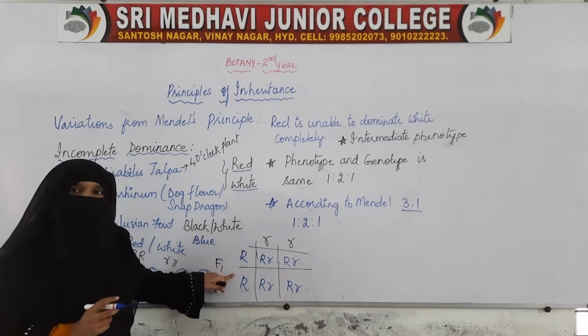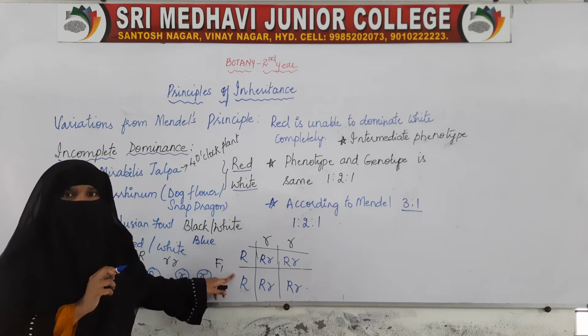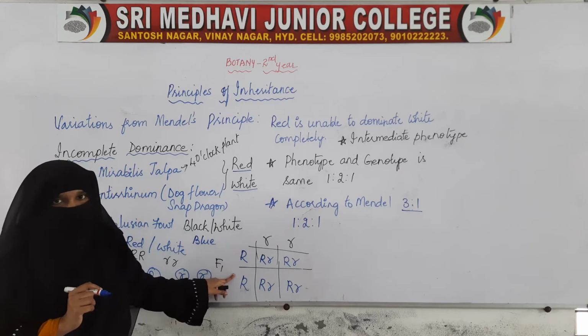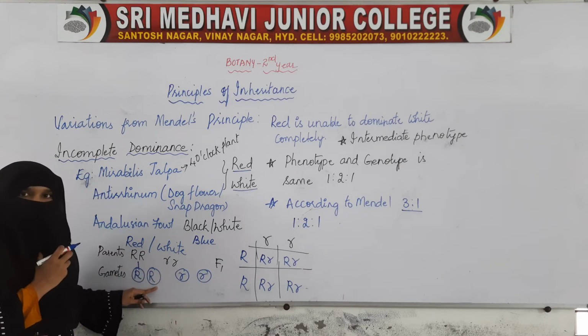This is a monohybrid cross. We are taking only one character, the color of the flower. The red color flower is crossed with the white color flower.